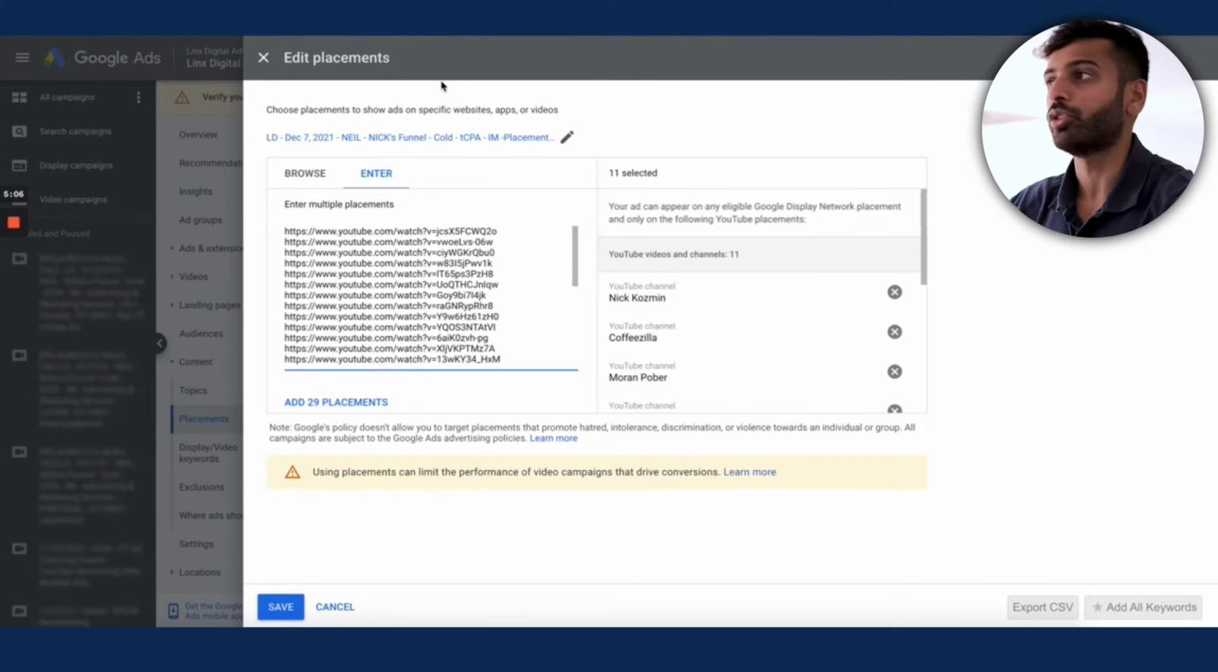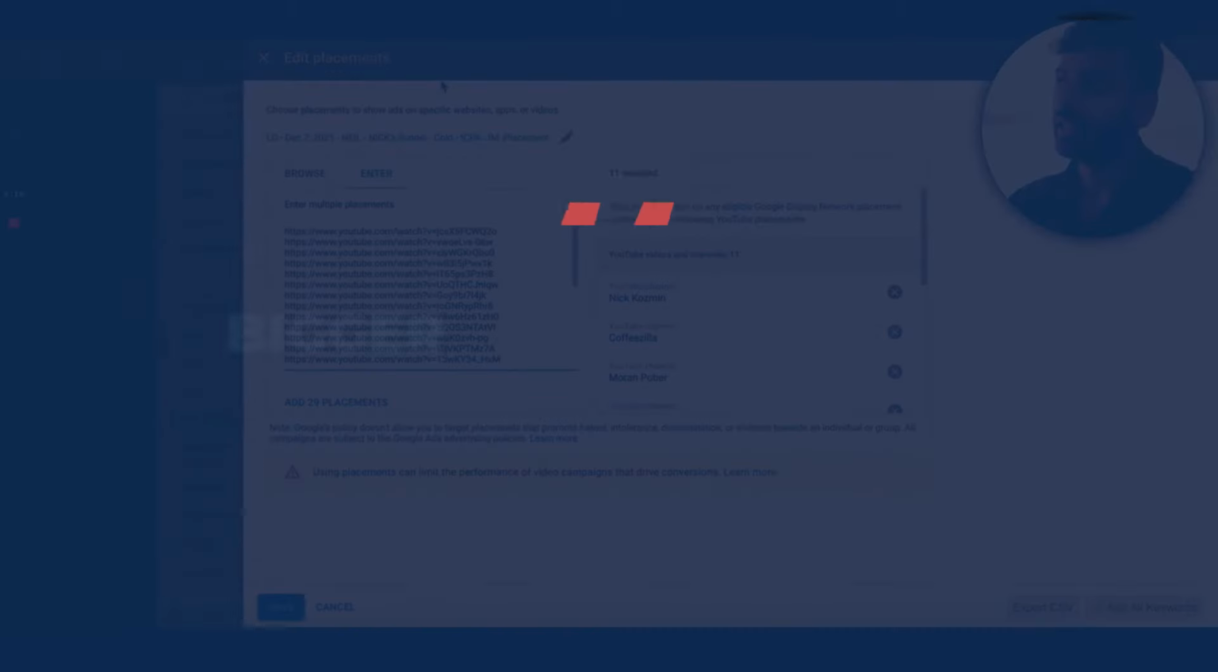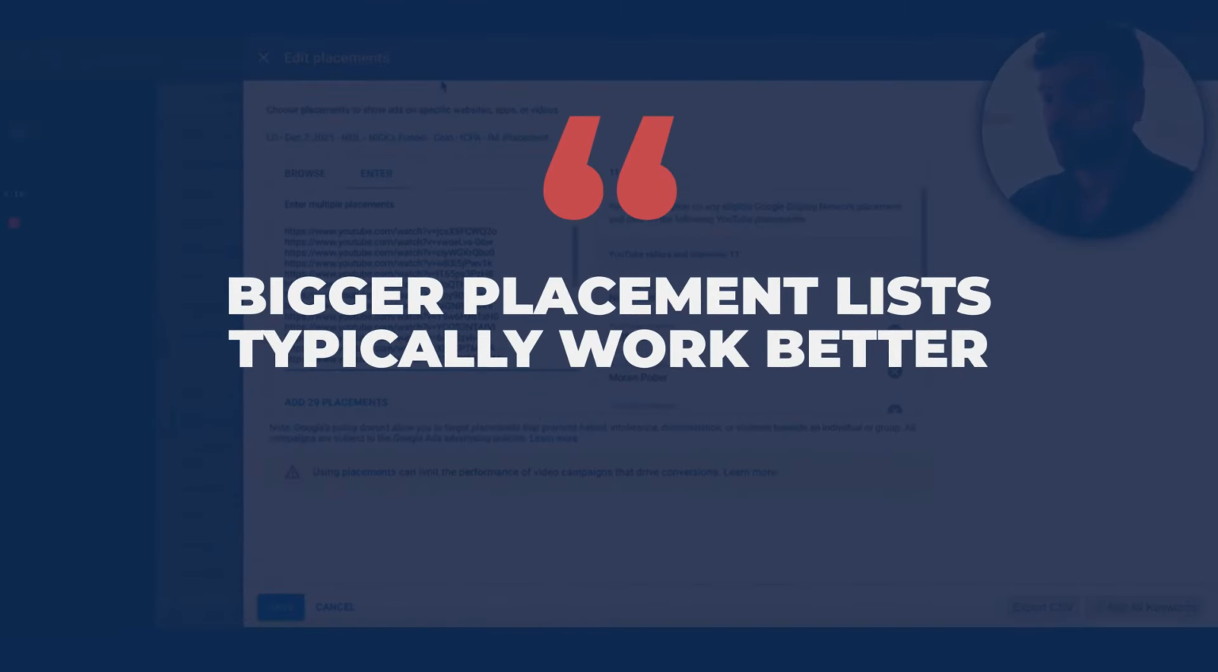And as I said, usually I do like bigger placement lists. So 300 plus, right? Maybe even going up to 1,000. So you could run TubeSift for a few closely related keywords, throw them all in the placement list, and then use that. And yeah, bigger placement lists typically work better.